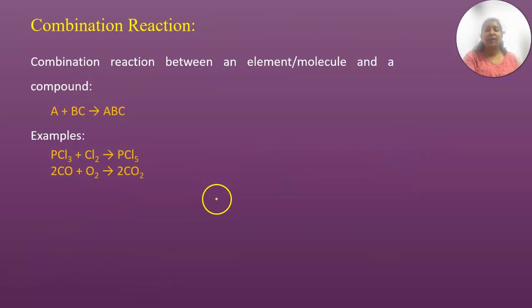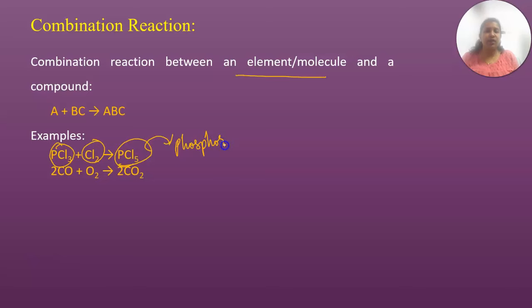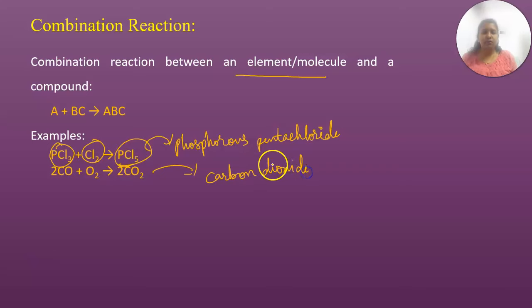So as I said, a combination reaction is between elements, molecules or compounds. Here a compound is combining with an element. That means chlorine is combining with phosphorus trichloride and giving you phosphorus pentachloride. And here oxygen is combining with carbon monoxide and giving you carbon dioxide.